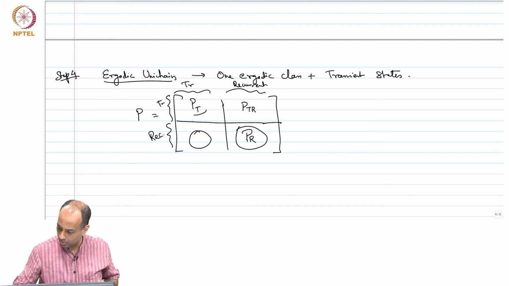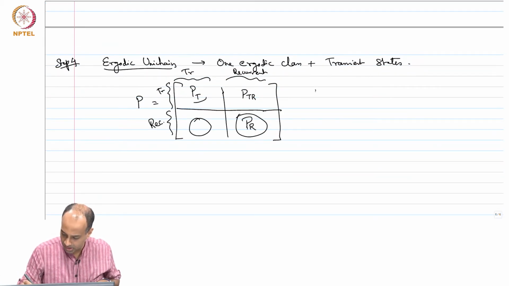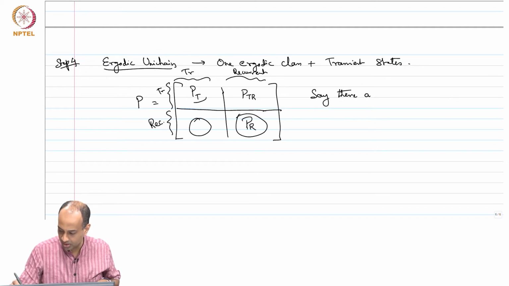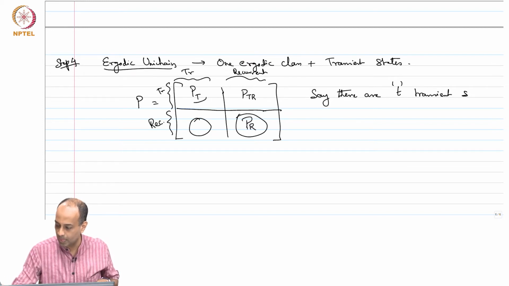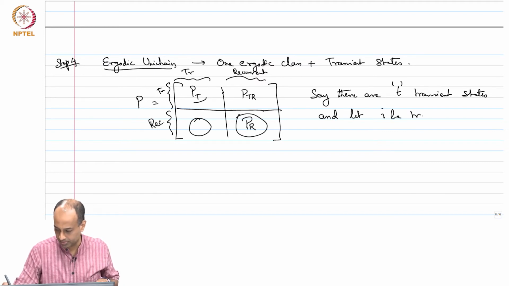So let's say there are T transient states, and let i be transient.